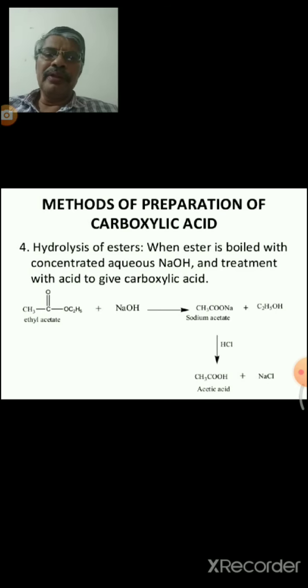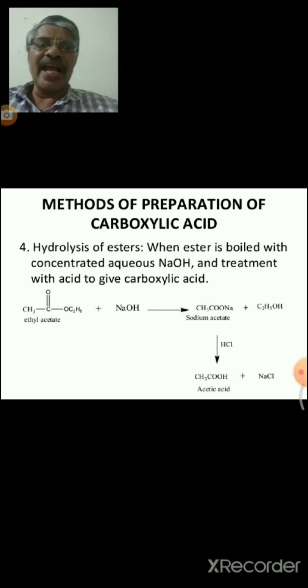For example, ethyl acetate on reaction with sodium hydroxide gives sodium acetate with ethyl alcohol. Sodium acetate on further reaction with acid gives acetic acid.